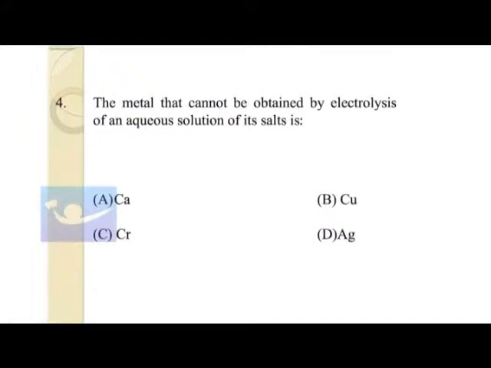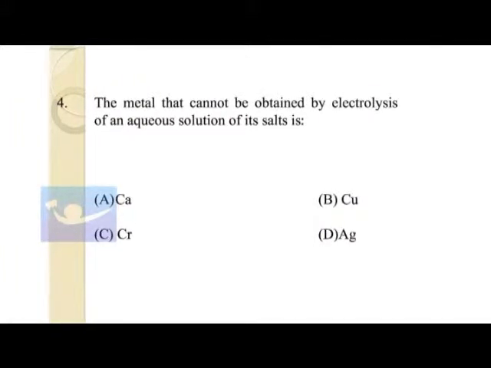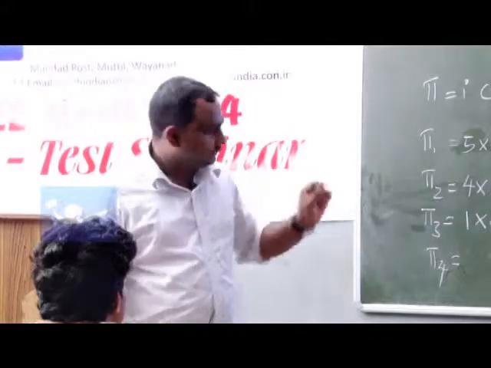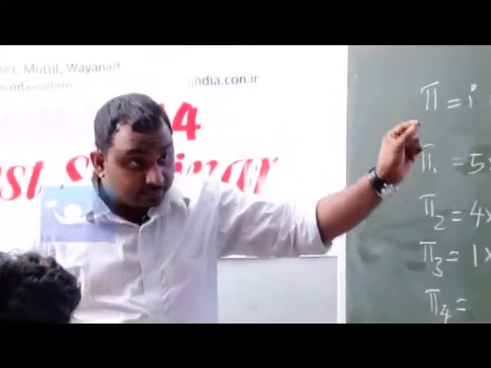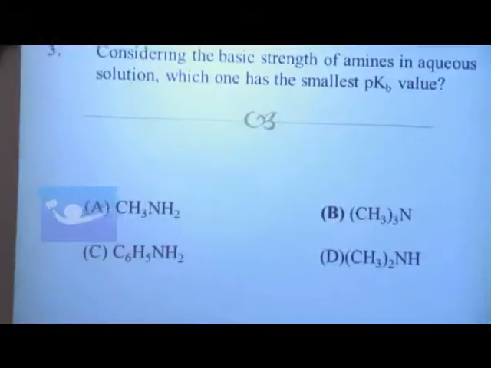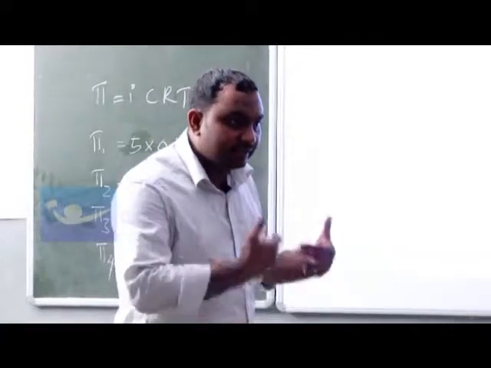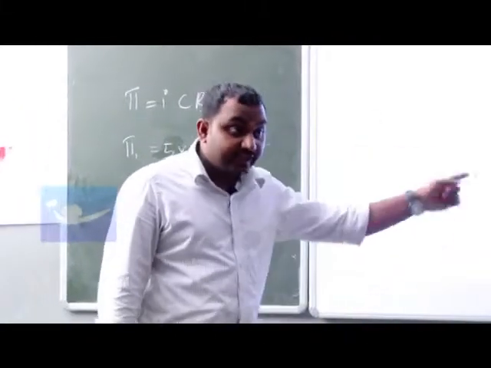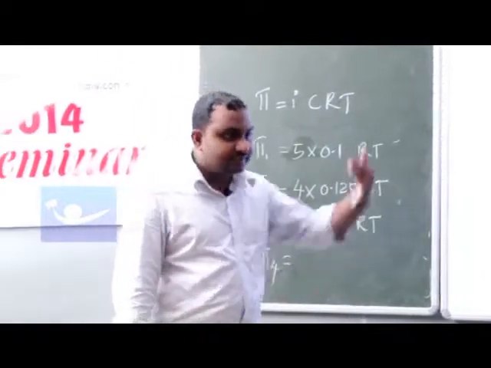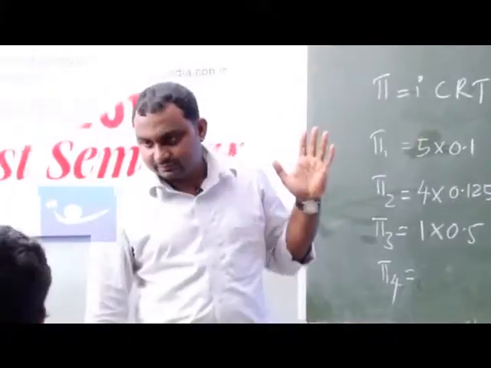In all other cases, Cu2 plus 2 electron gives Cu, Ag plus electron gives Ag, Cr3 plus 3 electron gives Cr. But in case of calcium, there will be a competitor, and that H2O, the H2, will be winning that competition. It's according to the electrochemical series.